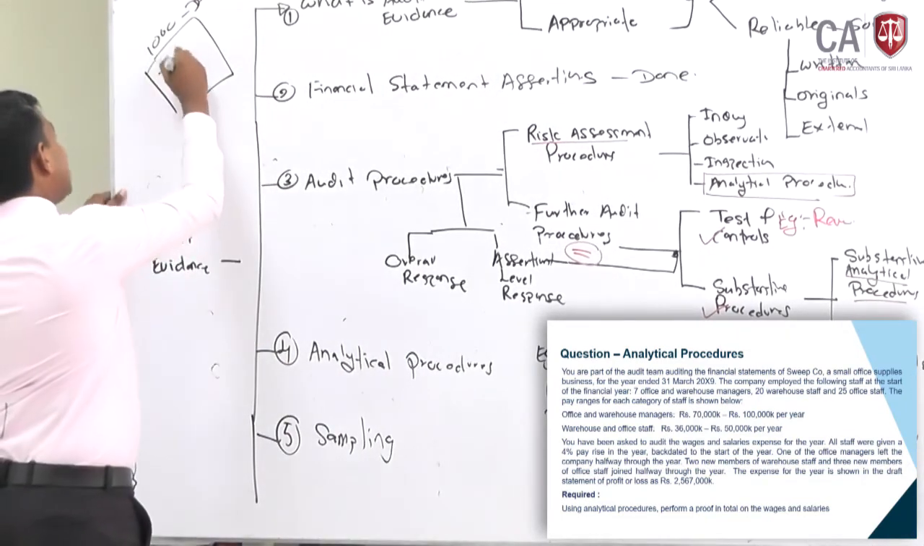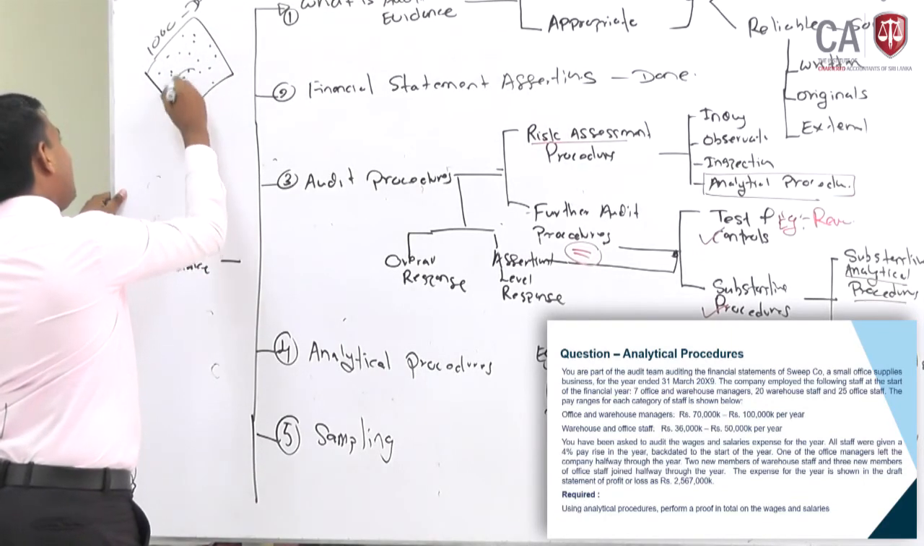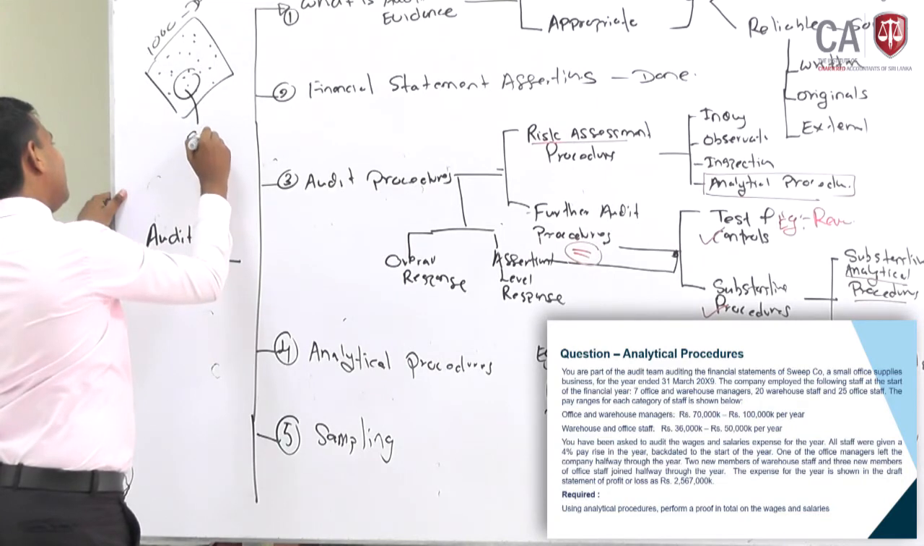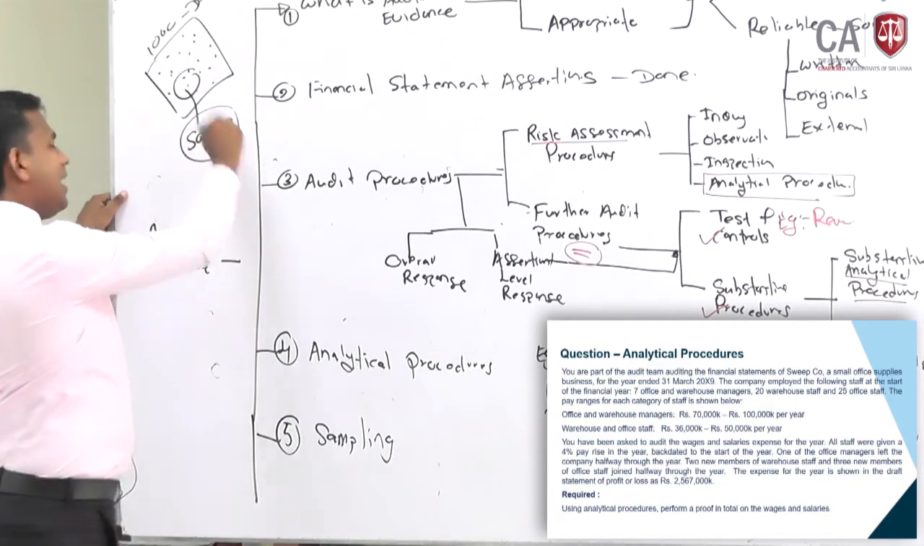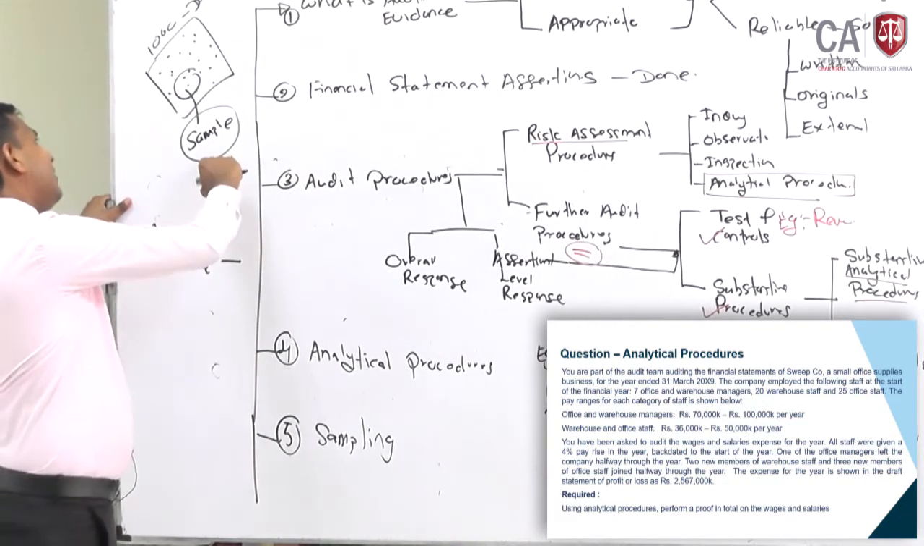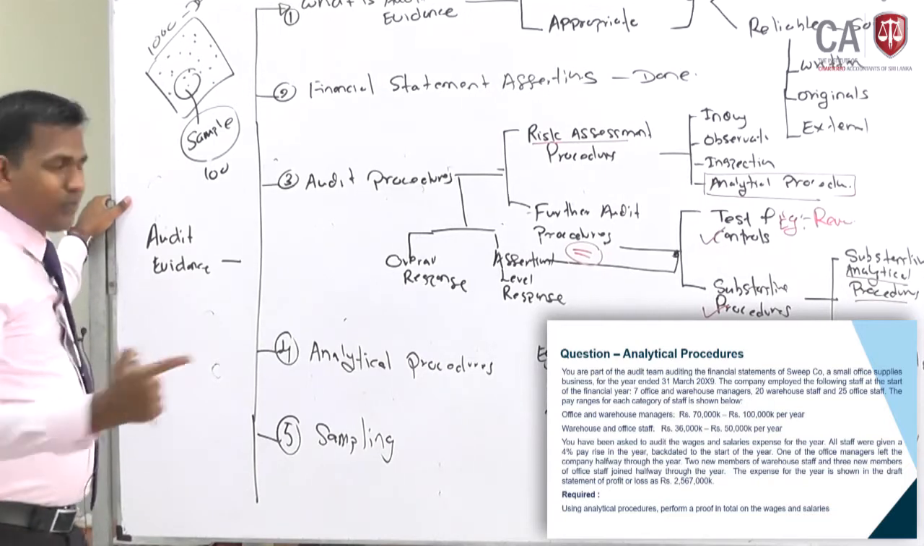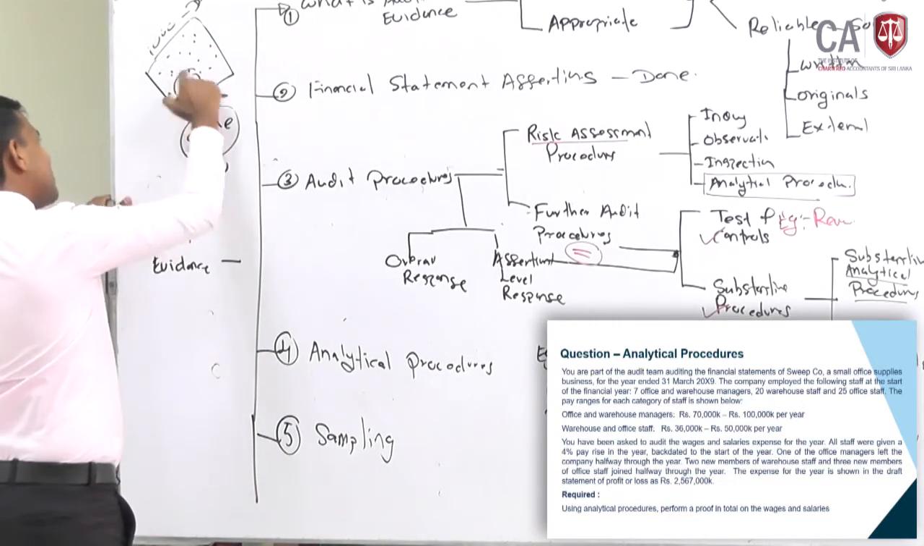So the auditor will select a sample from this, if you call this a population. From here the auditor will select a sample, right, and let's say 100, the auditor checks the 100 and comes to a conclusion that the 1000 is correct. It's a sampling. This is called population, this is called sampling.